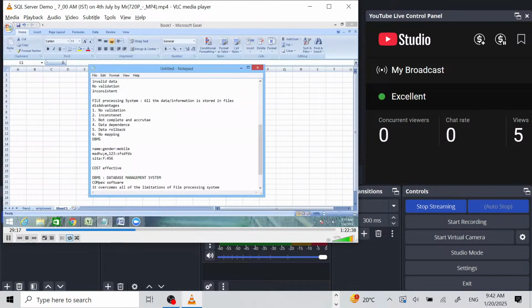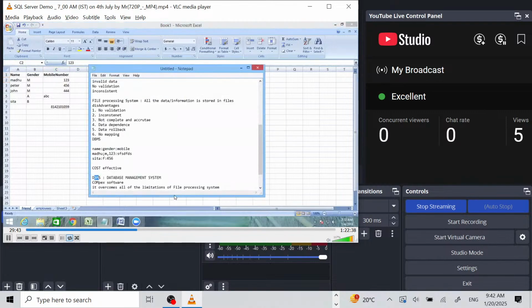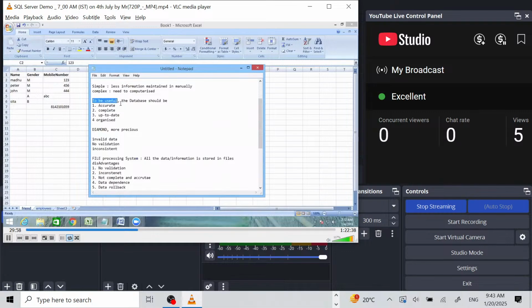So that means if we store our data in the database, it validates our data before entry is made. This software helps us in validating data and prevents invalid entries. For example, if you store the mobile number 123, it will not accept it. It says, please enter a correct mobile number.